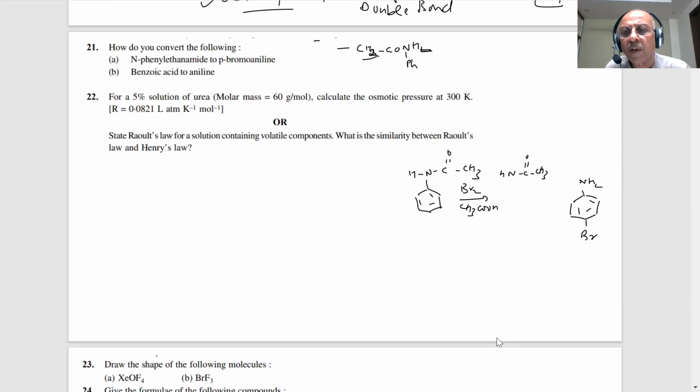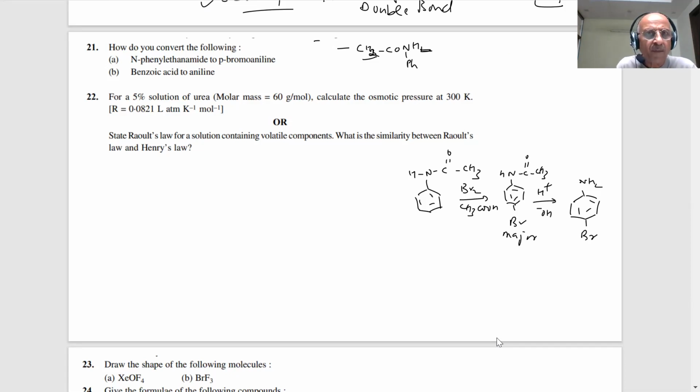NHCOCH3, students. And the result of this is a mixture. Actually, in this case, what mixture are you getting? The major product is this, and the minor product could be another one. Then what will you do? H plus or OH minus.